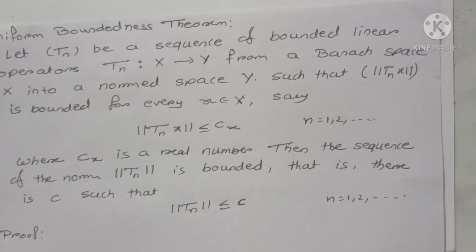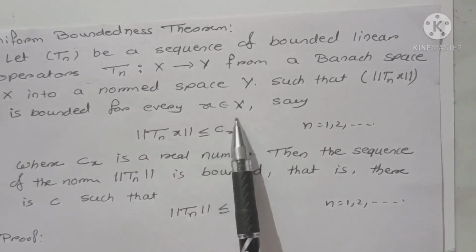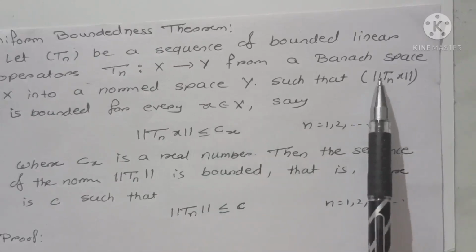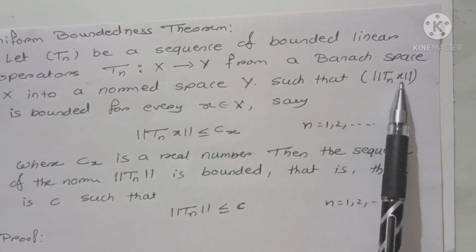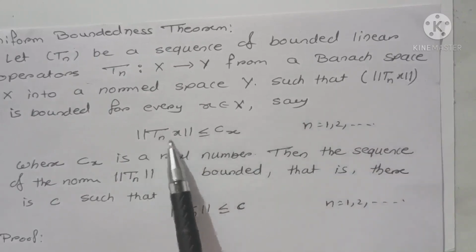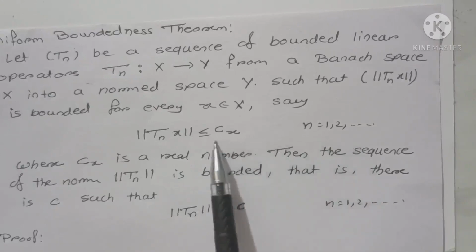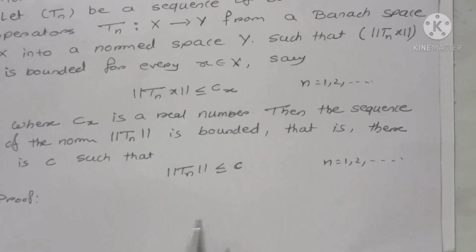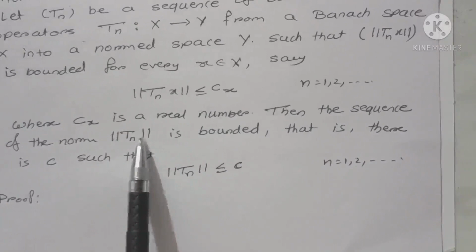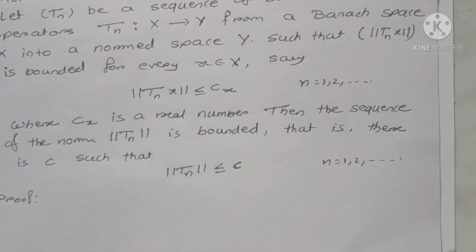That means here we are given a sequence of bounded linear operators such that for every x belongs to capital X, each sequence norm of Tnx is a bounded sequence. That means norm of Tnx is less than or equal to Cx for every n. Then in this case the sequence of norm of Tn is also bounded. That is what we have to show.